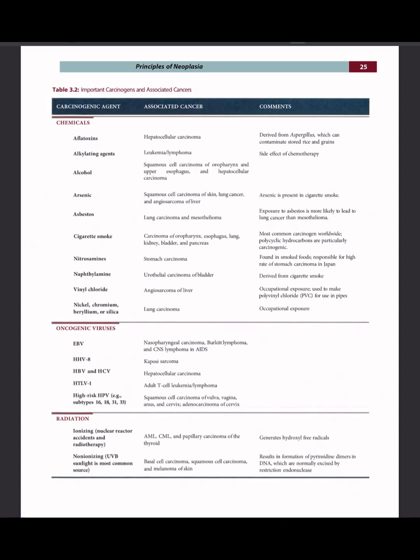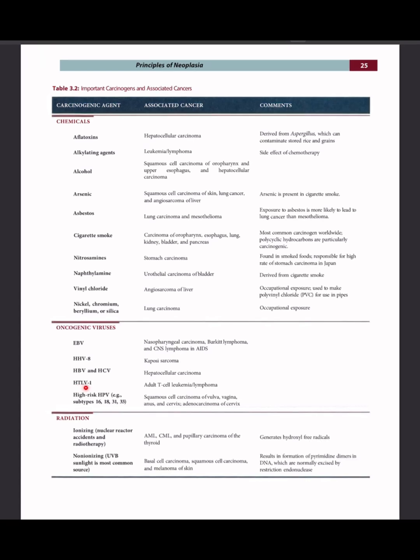Epstein-Barr virus. Associated cancer is nasopharyngeal carcinoma, Burkitt lymphoma, and CNS lymphoma in AIDS. Human herpes virus 8 is associated with Kaposi sarcoma. Hepatitis B virus and C virus is associated with hepatocellular carcinoma. Human T lymphotrophic virus 1 is associated with adult T cell leukemia or lymphoma. High-risk human papillomavirus, for example, subtypes 16, 18, 31, and 33 are associated with squamous cell carcinoma of vulva, vagina, anus, and cervix. Adenocarcinoma of cervix.